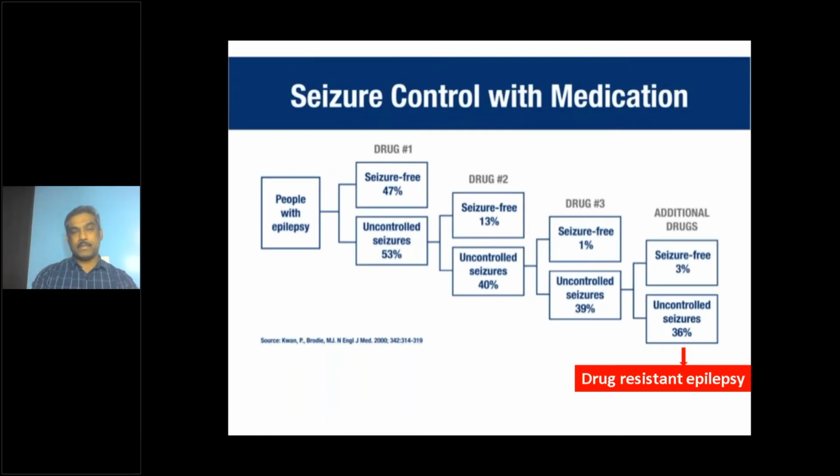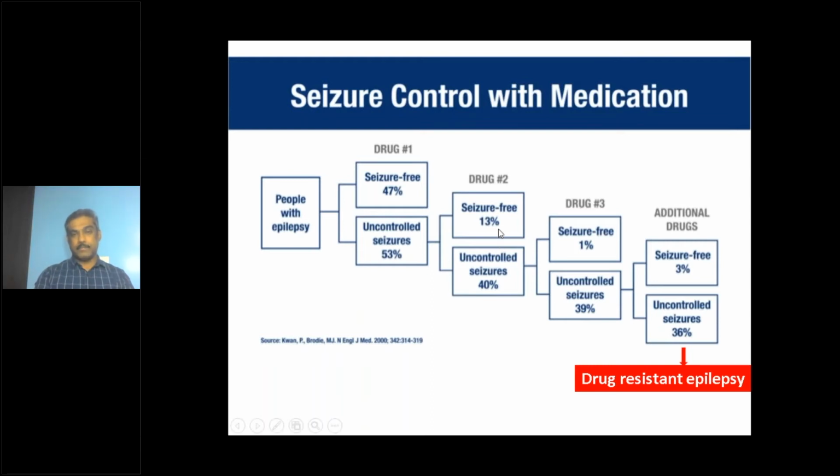So in any patient, this is a landmark study in NEJM 2000. This basically is a population study of long-term seizure remission. What they found is that only about 50% of the patients, including adults or children, become seizure free with the first antiepileptic medication. So any child comes to you with a diagnosed epilepsy, you start a first antiepileptic medication, you expect 50% of them will become seizure free. The remaining 50%,